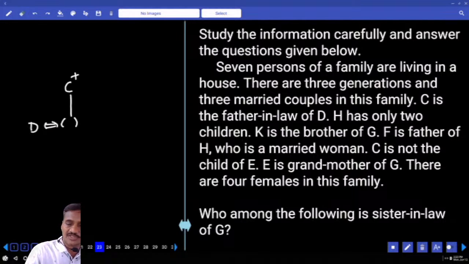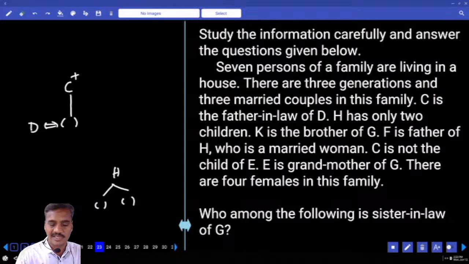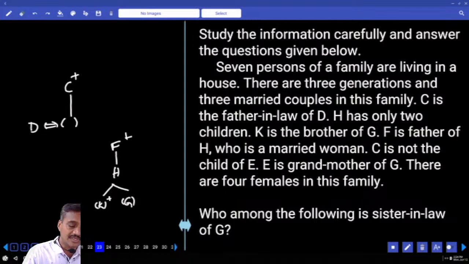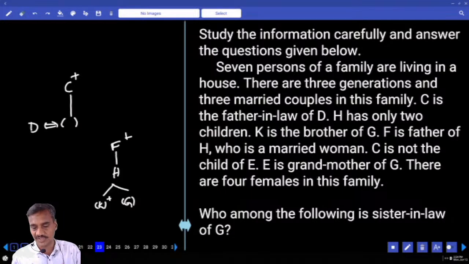Now C is the father-in-law of D, and H has only 2 children. Now this H has only 2 children. And K is the brother of G. Can you take it like this or not? K is the brother of G. F is the father of H. Now who is the father of F here? F is the father of H.